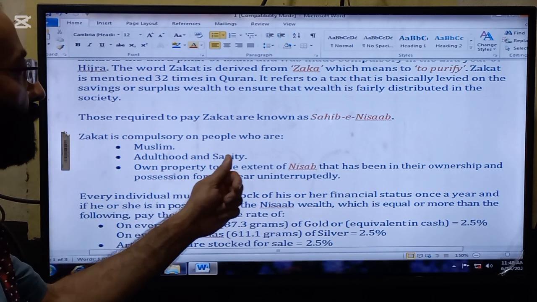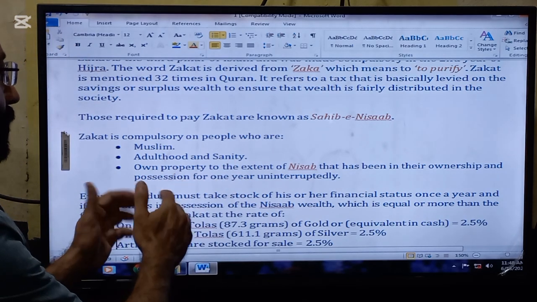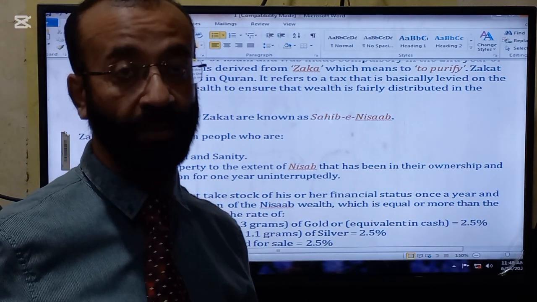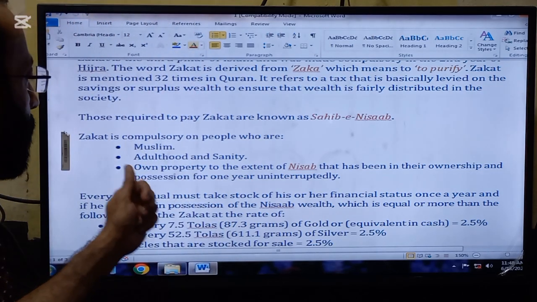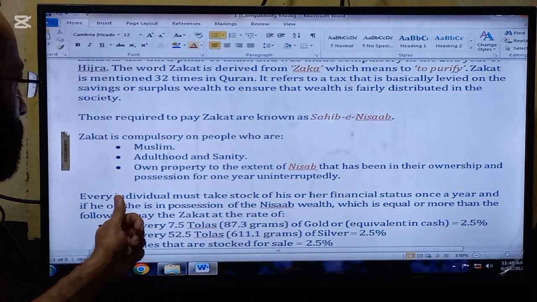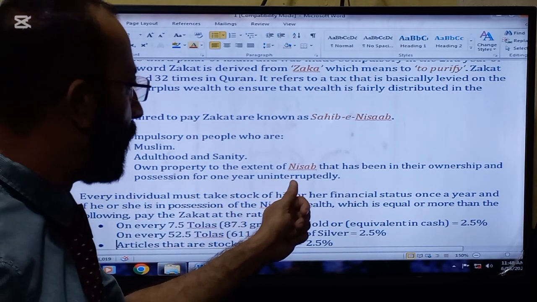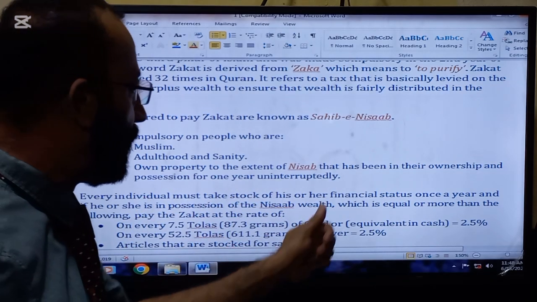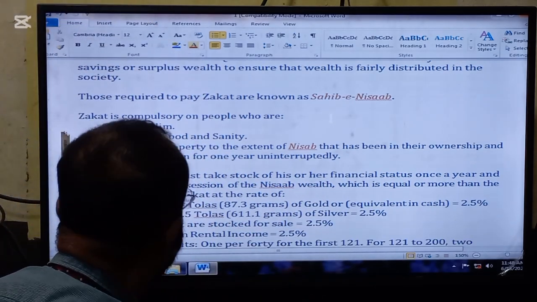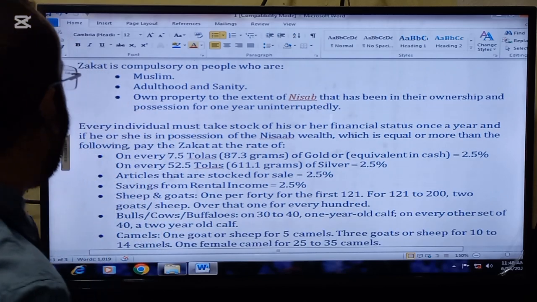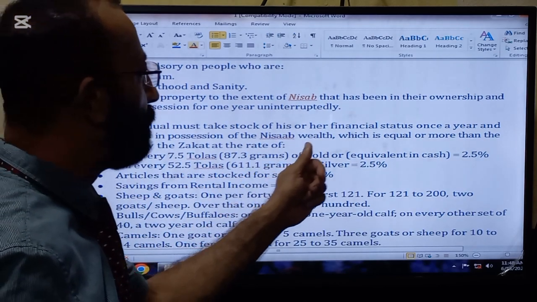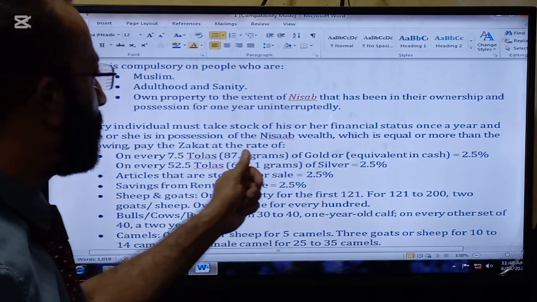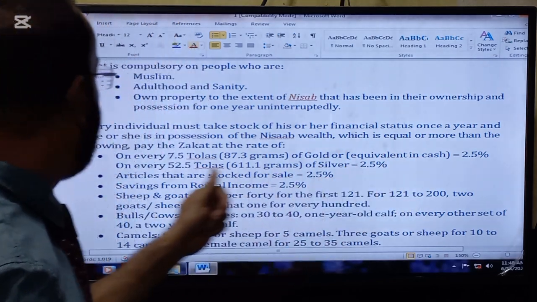Zakat is compulsory on the people who are, number one, Muslims. So zakat cannot be taken from non-Muslims. Next, adulthood and sanity. And the next one is owning property to the extent of nisab that has been in their ownership and possession for 1 year uninterrupted. Every individual must take stock of his or her financial status once a year, and if he or she is in possession of the nisab wealth, which is equal to or more than the following,